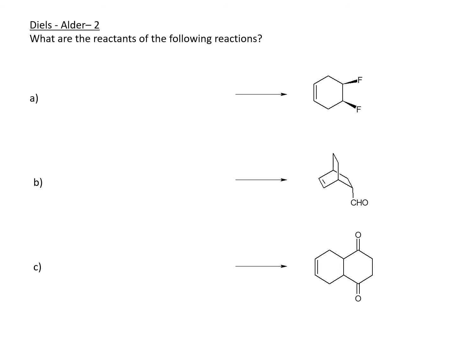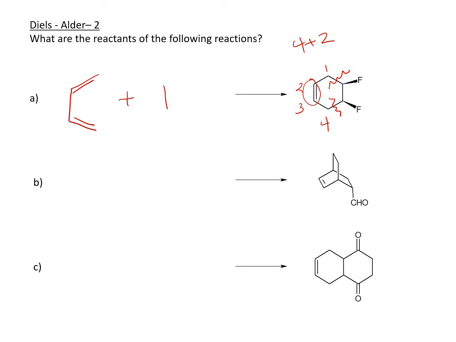So I can see where my double bond is. As soon as I see my double bond, I know that's my 2 and 3. So 1 and 4 must be here, which means that these two bonds are going to be the new bonds formed because of the Diels-Alder reactions. So again, I know that I have a 4 plus 2 system. So 1, 2, 3, 4. I separate that out, make my diene, and then whatever is left over, I will have that for the dienophile.